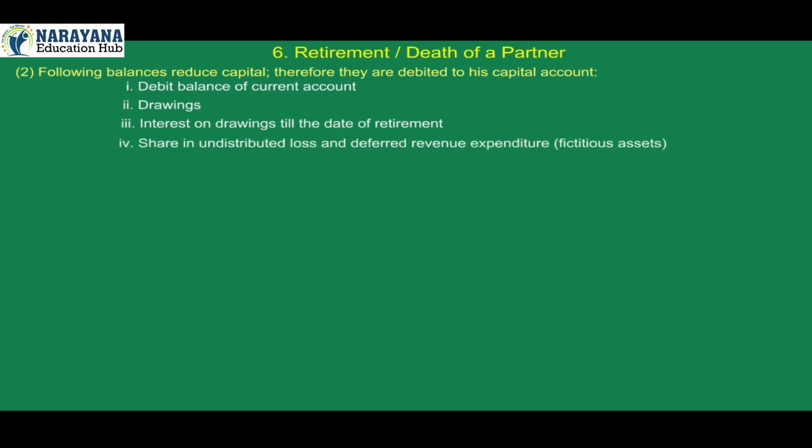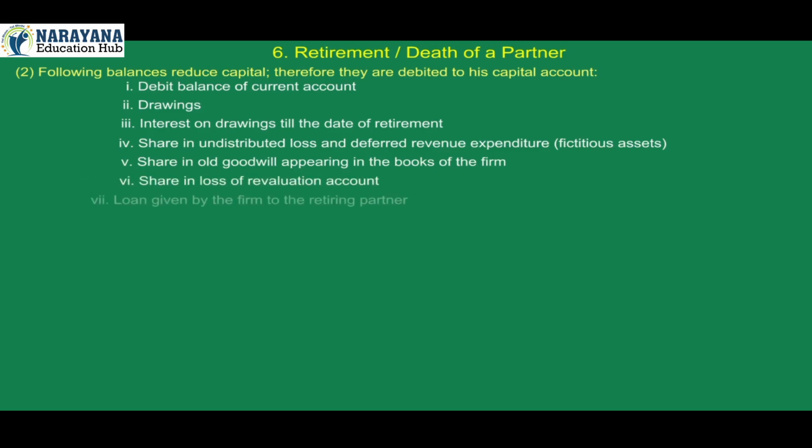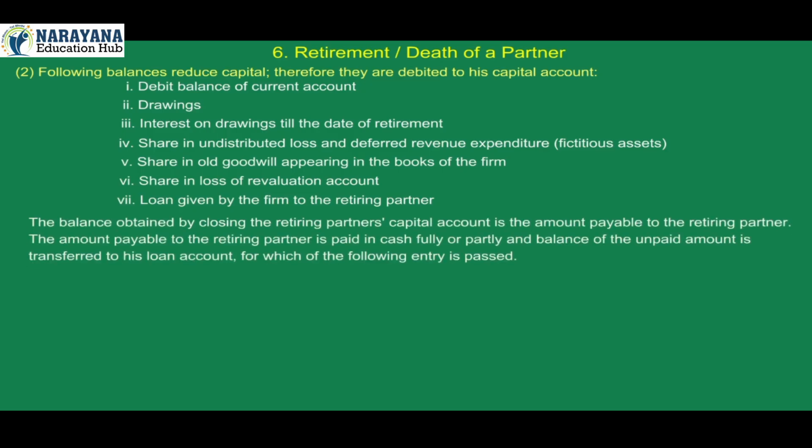2. Following balances reduce capital, therefore they are debited to his capital account. 1. Debit balance of current account. 2. Drawings. 3. Interest on drawings till the date of retirement. 4. Share in undistributed loss and deferred revenue expenditure, that is, fictitious assets. 5. Share in old goodwill appearing in the books of the firm. 6. Share in loss of revaluation account. 7. Loan given by the firm to the retiring partner. The balance obtained by closing the retiring partner's capital account is the amount payable to the retiring partner.